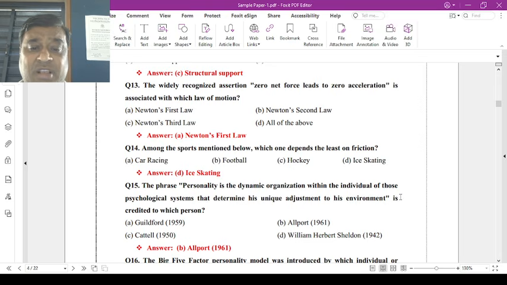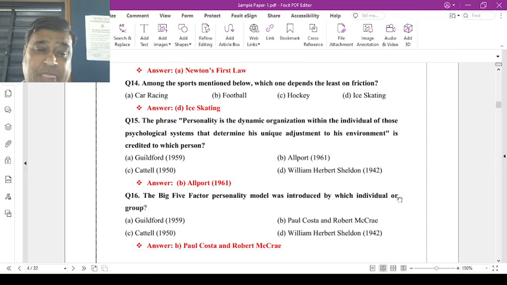Question number 14. Among the sports mentioned below, which one depends the least on friction? Option A, car racing; football; hockey; ice skating. Now the correct answer is D, ice skating.